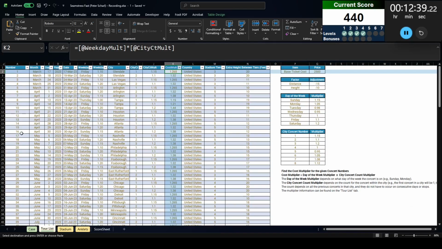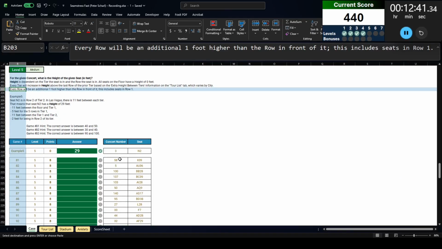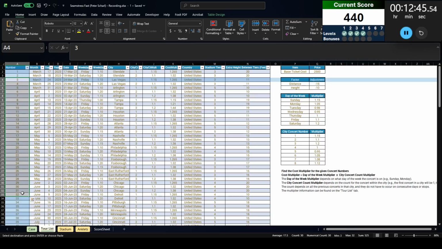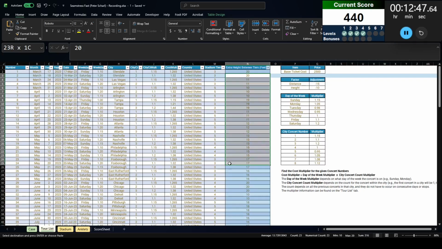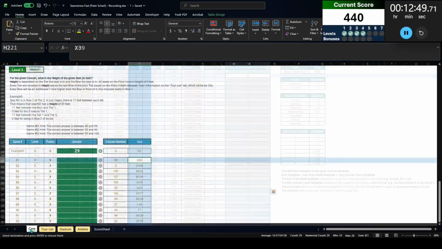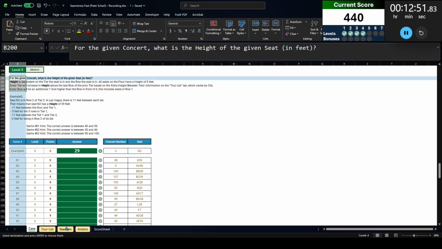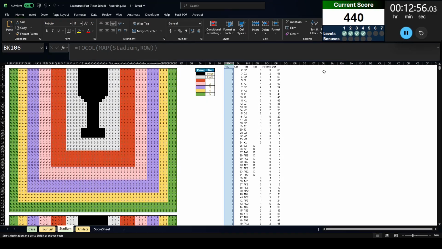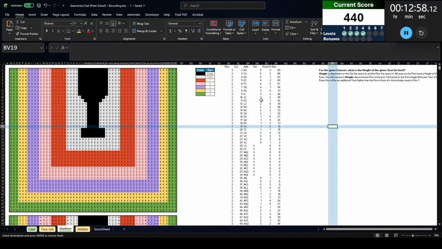All right, so if I look at the tour list, we have concert number and seat. We have concert number, that should match up there. And then, oh, here we go. We have the extra height between tiers. Okay. So let's copy these instructions. I'm going to work off of this sheet again. Let's put these instructions over here.